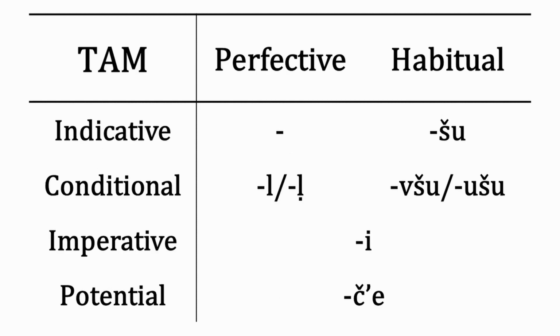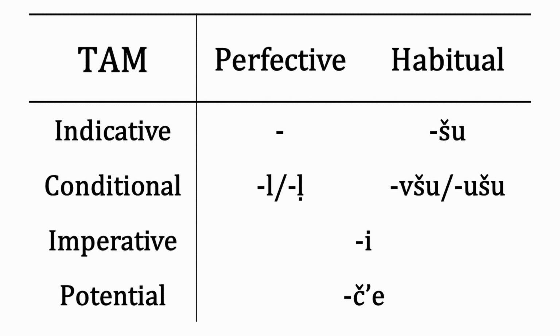The tam suffixes mark aspect and mood. There's no overt tense marking in the language, although certain forms may be more commonly used in reference to different time frames. The aspects are the perfective, used for whole events, and the habitual, used for actions which happen often within a given time frame.